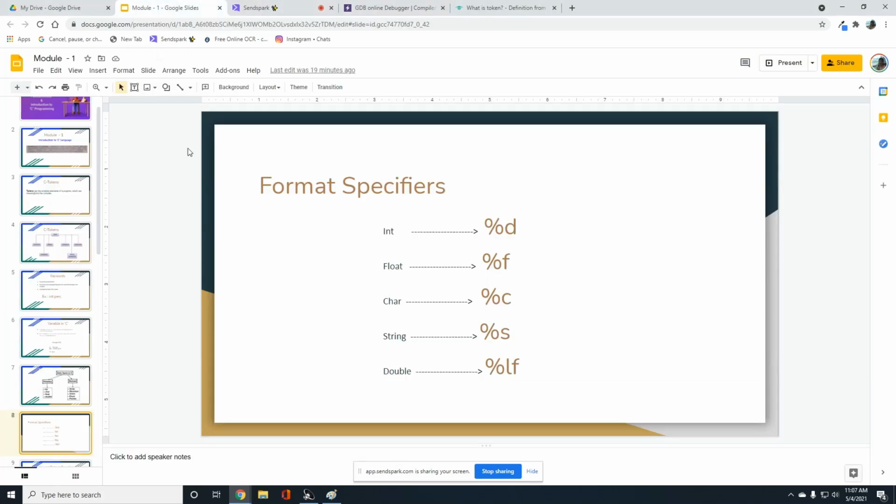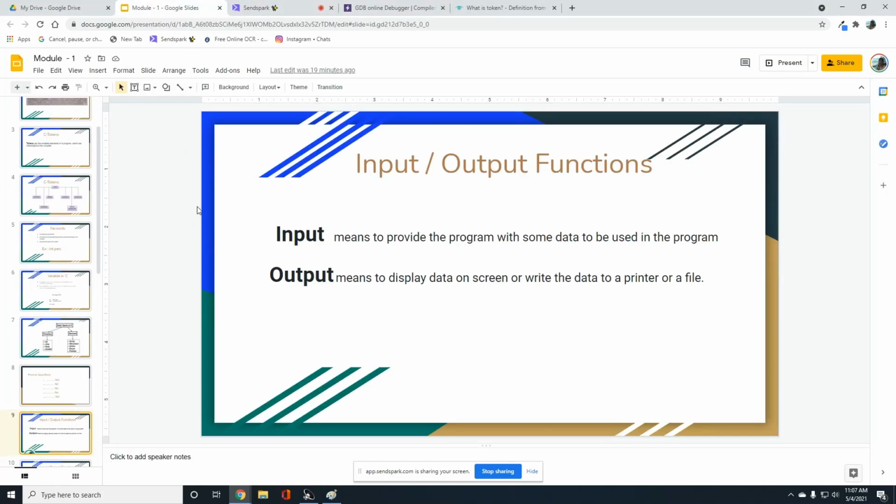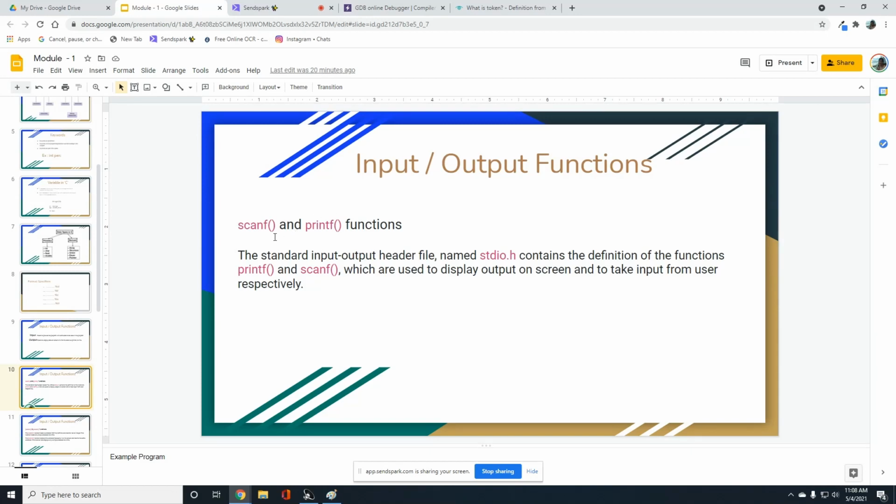So next slide, input and output functions. Input, that means the compiler should expect some data from the user. Output, it should display something on the screen after performing the program. So here we have input and output functions, scanf and printf. Printf will print something on the screen. Scanf will read something from the user.